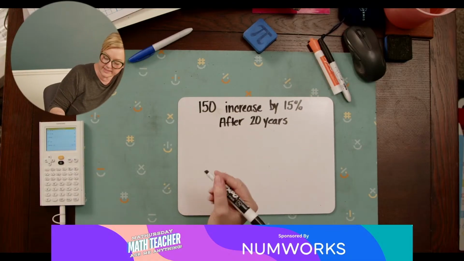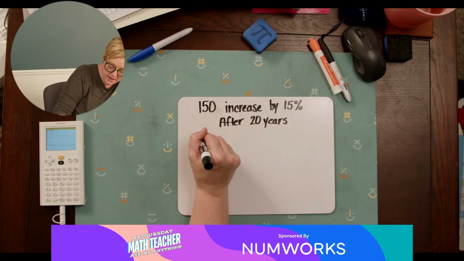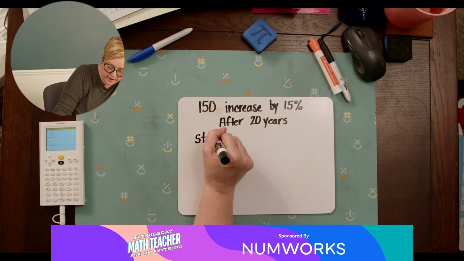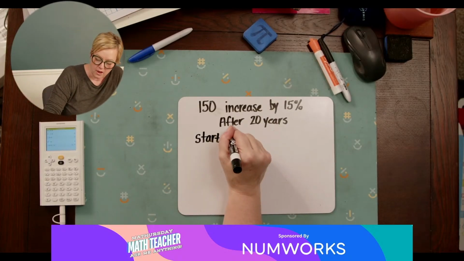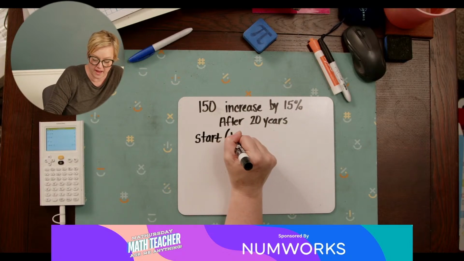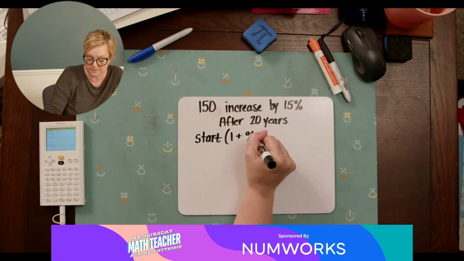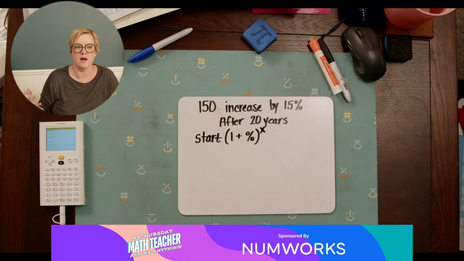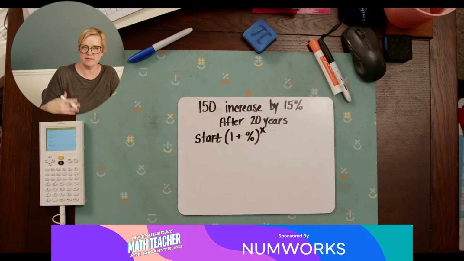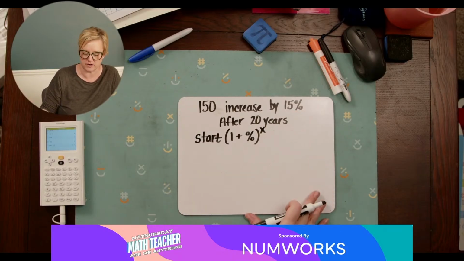In this case, really any growth equation, I'm going to have my starting amount, my starting population, whatever it is. For growth, I'm going to multiply that by 1 plus my percent as a decimal. And then my exponent is going to be my number of years or my amount of time. If they say it's by months, then it's however many months. It depends on how often it's increasing.